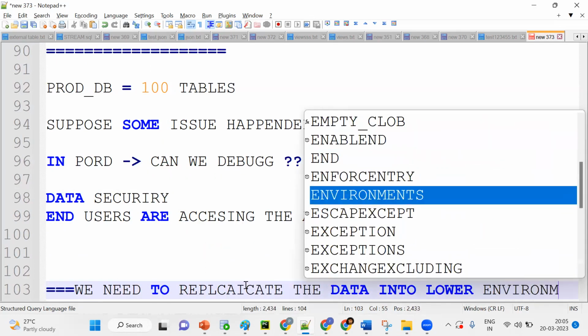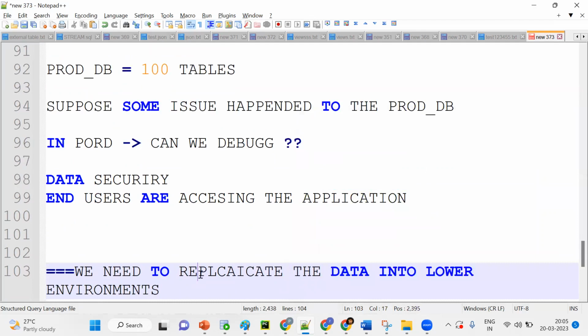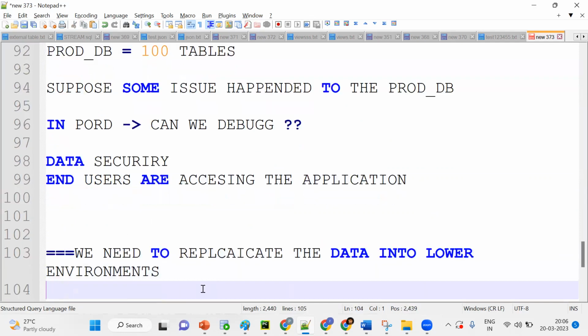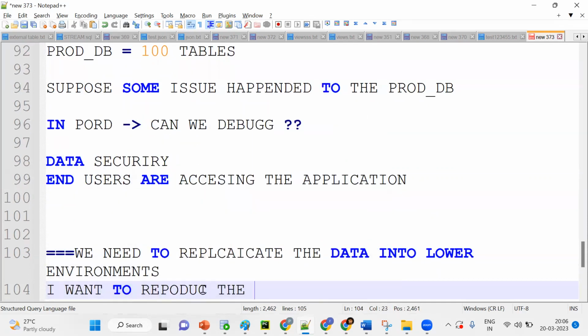So you need to understand the use case. Whenever you understand any concept, you need to understand the use case. What's the use case here? In production something happened. We can't directly debug because it's a security issue, our end users are accessing. We would need to bring the downtime, but I can't bring this application down. For this purpose, I want to replicate the data and reproduce the same issue.